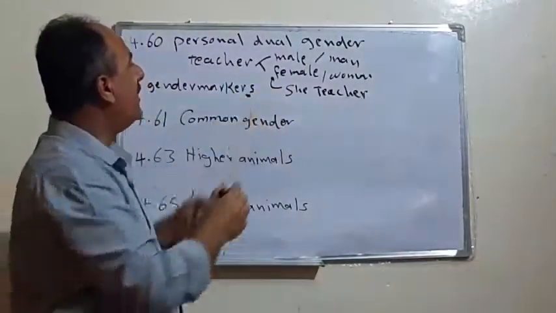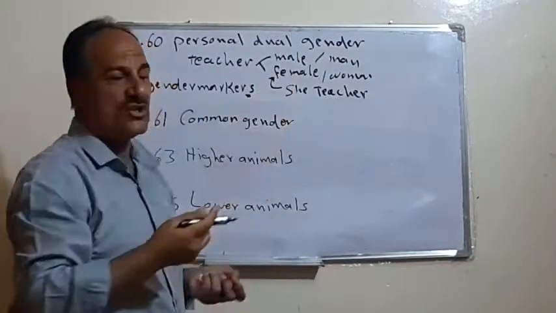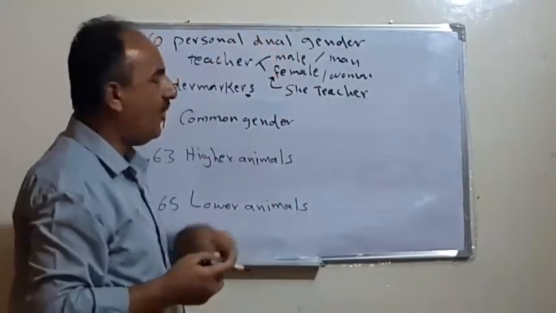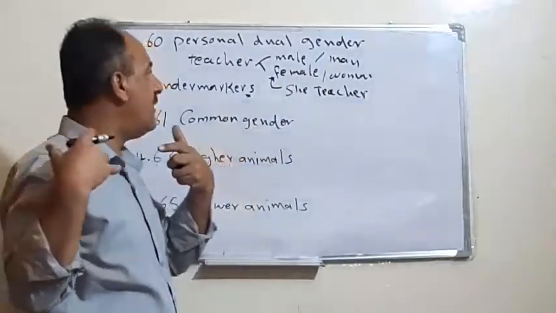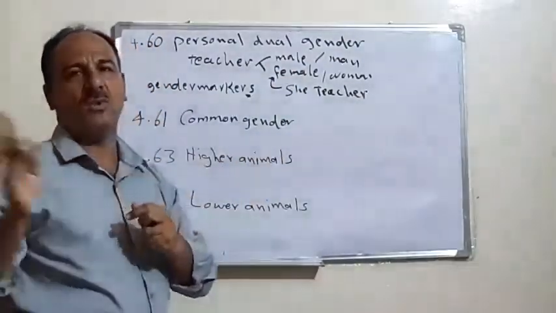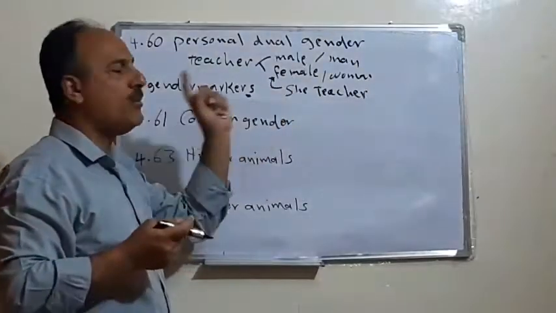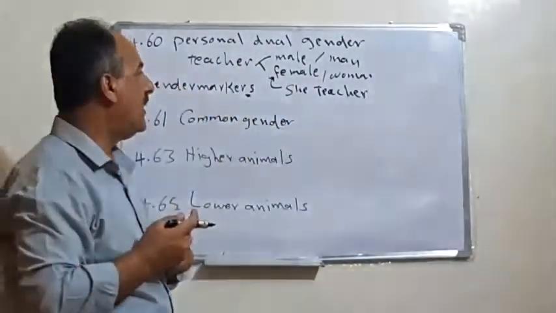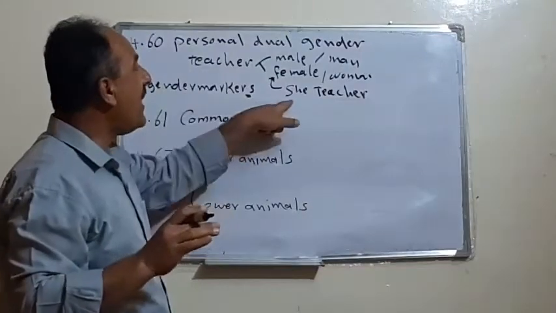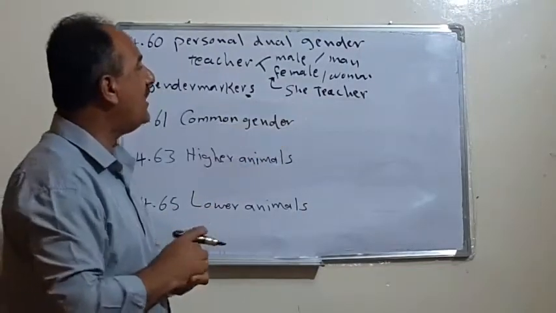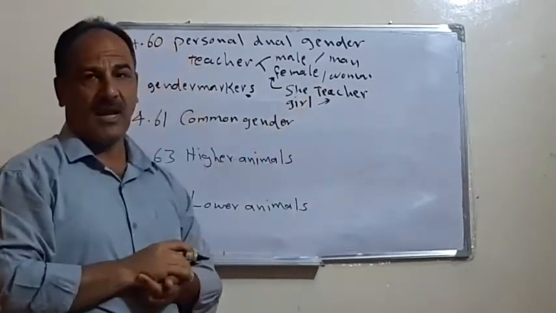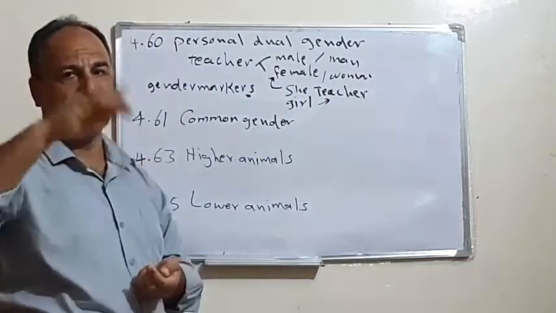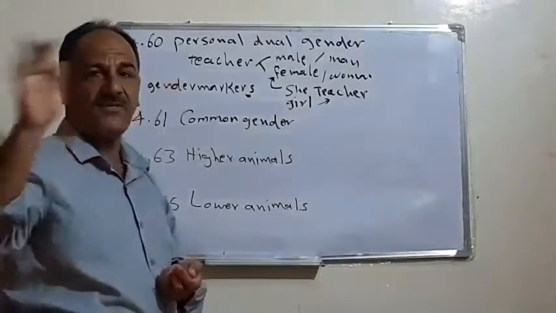Of course, no need to say he teacher, because presumably we already know that teacher, in our impression, refers to the masculine. So we don't need to say, for example, he teacher, only in certain cases. So either I say she teacher, or I can say girl teacher, girl farmer, girl worker, girl officer, whatever.